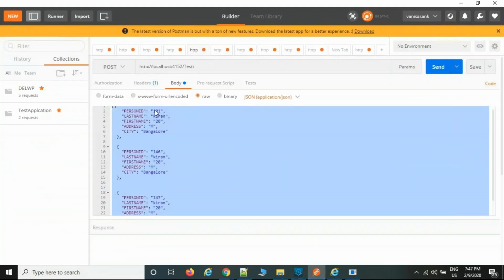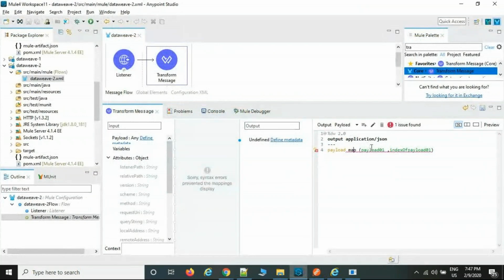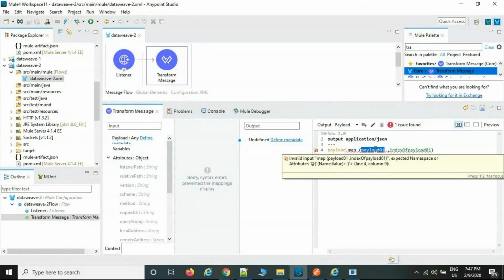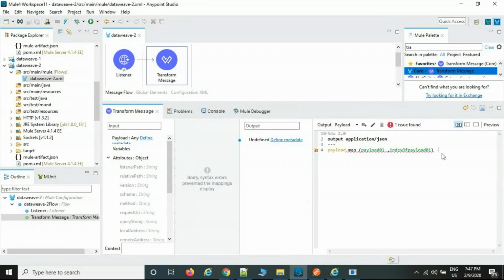This is the key, this is the value: person ID is the key, this is the value. Each record is fetched and inserted into payload01, which is an internal storing place, index based. After that comes the arrow. This is the syntax, start with the curly bracket.